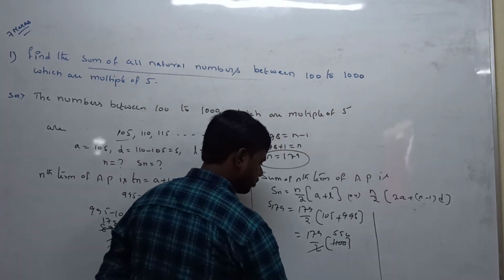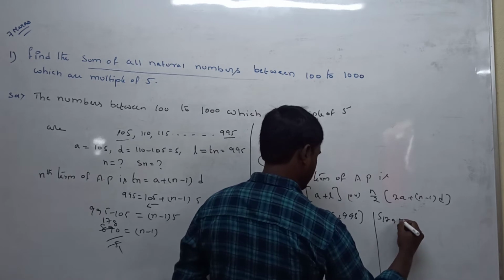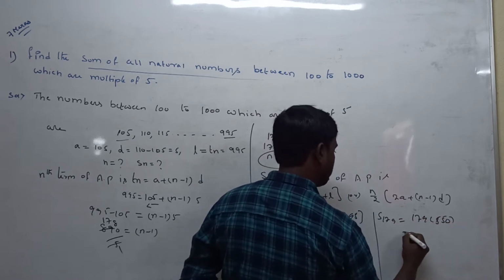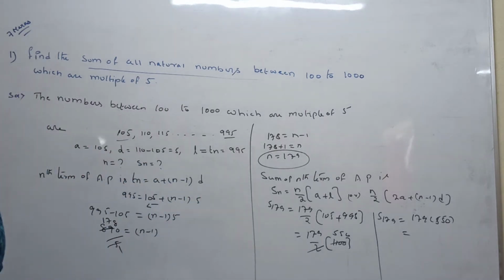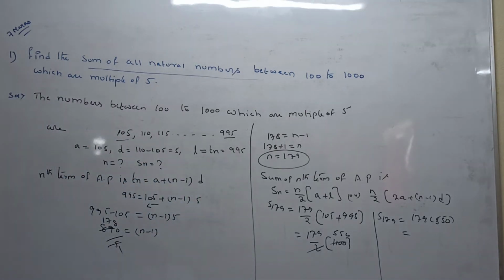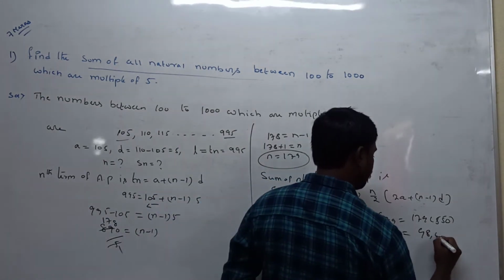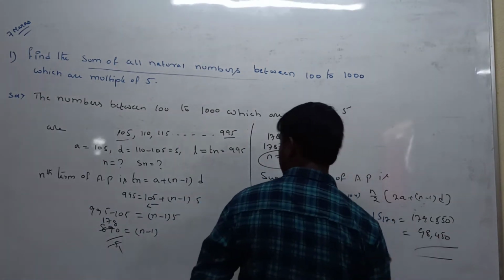So now the sum of 179 terms is equal to 179 into 550. 179 into 550 value is 98,450. This is the final answer.